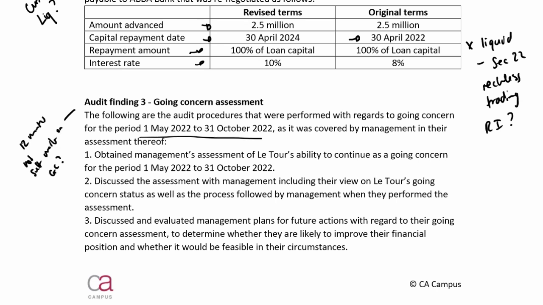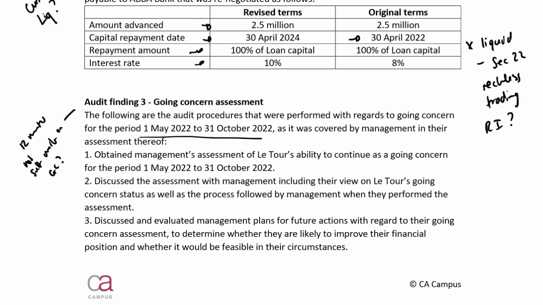Obtain management's assessment of Latour's ability to continue as a going concern for the period 1 May 2022 to 31 October 2022. Discuss the assessment with management, including their view on Latour's going concern status, as well as the process followed by management when they performed the assessment.